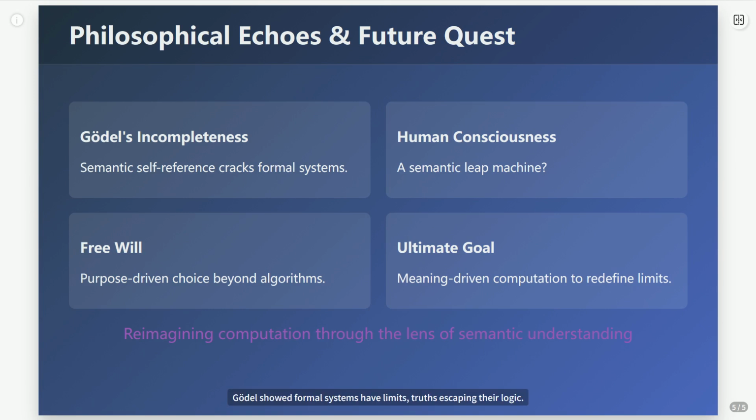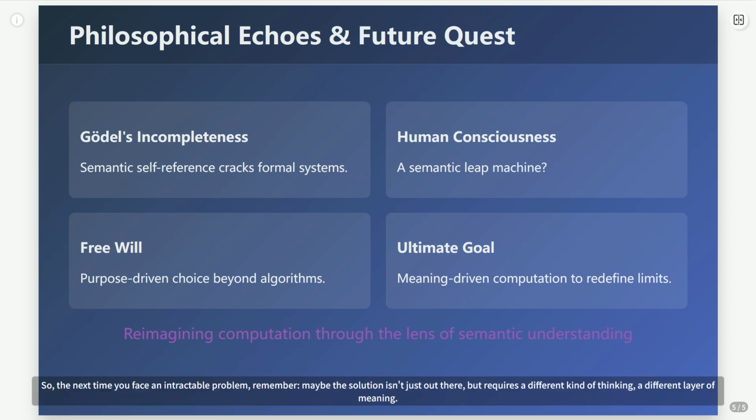Gödel showed formal systems have limits, truths escaping their logic. Could this be a semantic self-reference issue? Human consciousness seems to constantly transcend its own frameworks. Free will itself might be rooted in this non-algorithmic choice-making, bridging intent and action. Perhaps the ultimate quest isn't just solving P equals NP, but understanding the fundamental role of meaning in computation. The universe itself might be a grand semantic compressor.